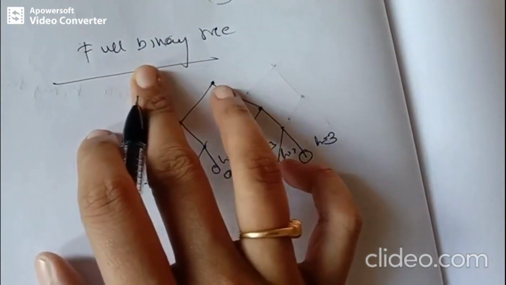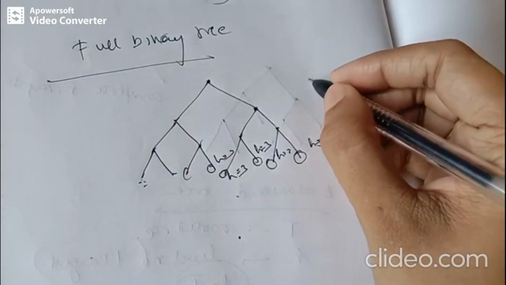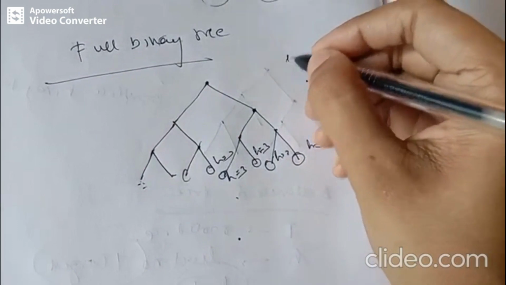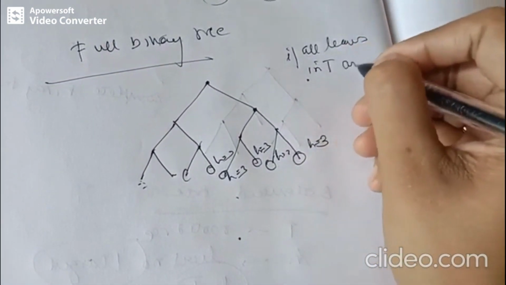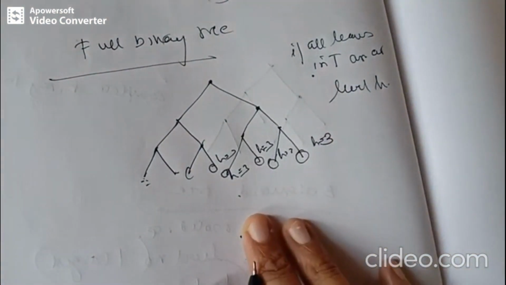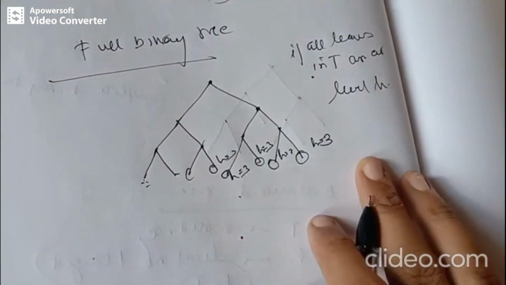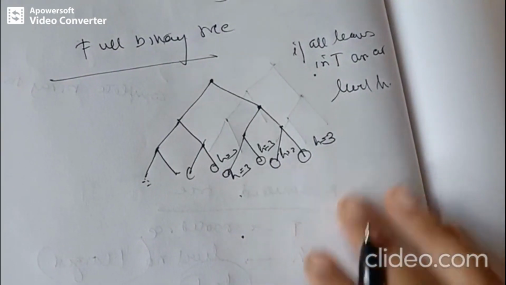A tree is a full binary tree if all the leaves in the tree are at level h. Then we can say that it is a full binary tree.